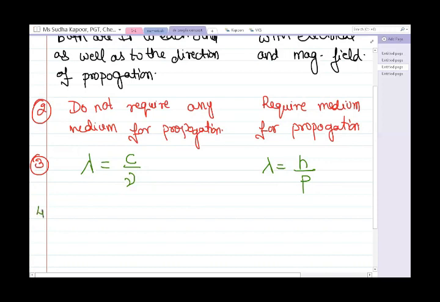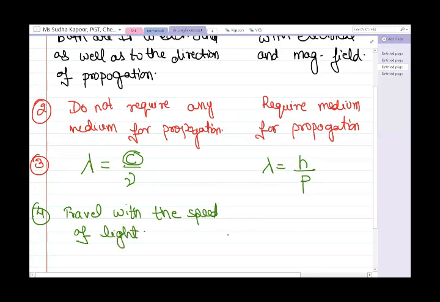Now the fourth one. Some very important differences are there. In case of electromagnetic waves, we are considering c. And what is c? It is the speed of light. So the electromagnetic waves travel with the speed of light, that is 3 into 10 to the power 8 meter per second.